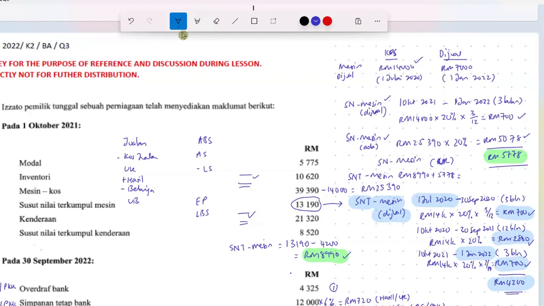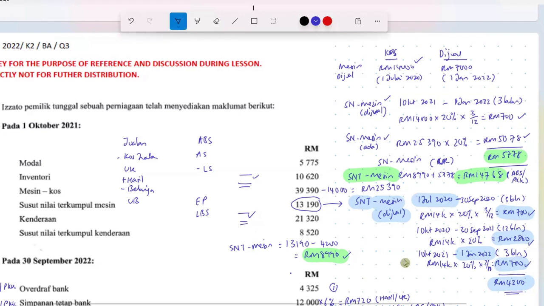You get 14,768. This green color highlight is a susut nilai terkumpul for machine that is still in the business. Then this will go to the asset bukan semasa in the PKK. Deduct from the cost machine.